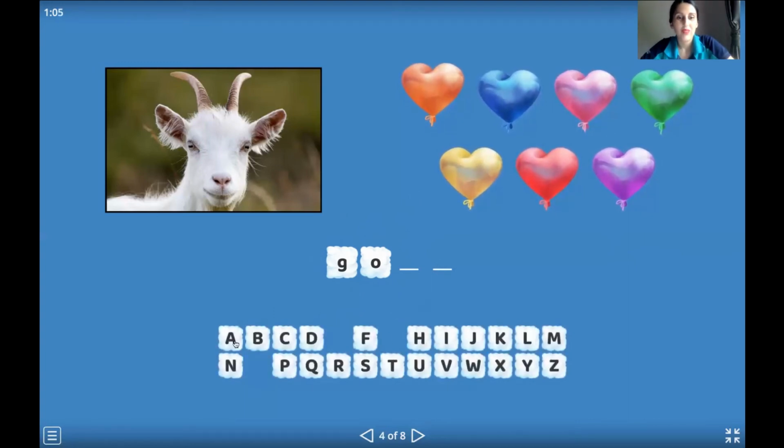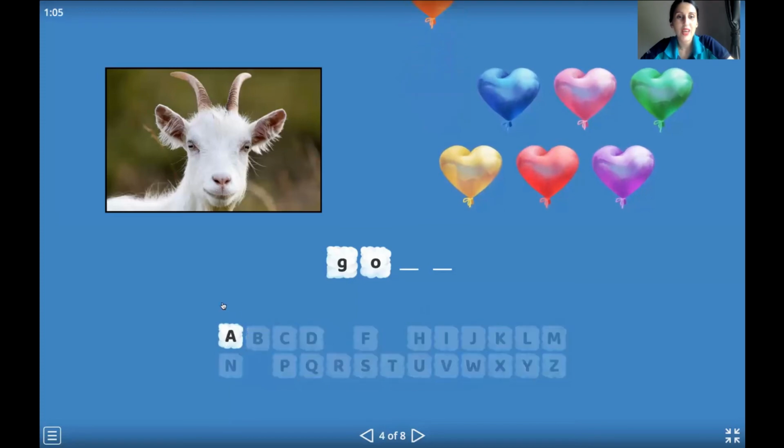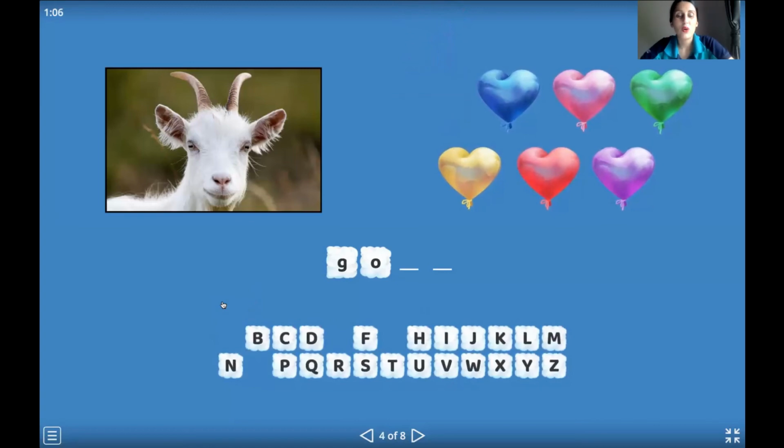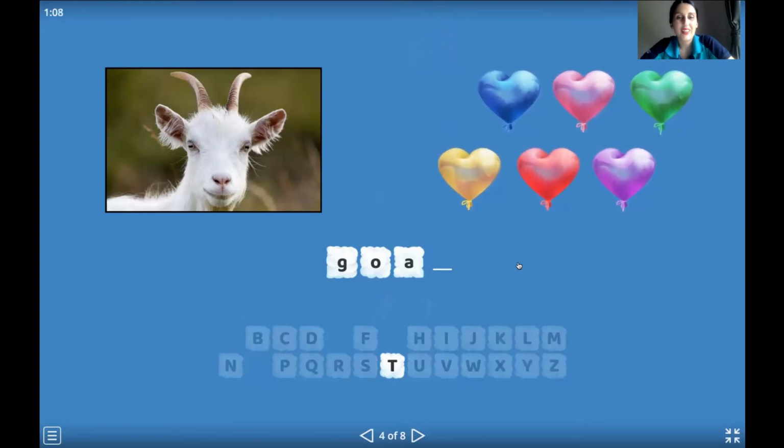Maybe A. Let's choose A. Okay, excellent. That's true. So after O, we have A. And the last one is letter T. Okay, now we have our word. 4 letters. Okay, and we complete our game. So let's spell it together. G-O-A-T.